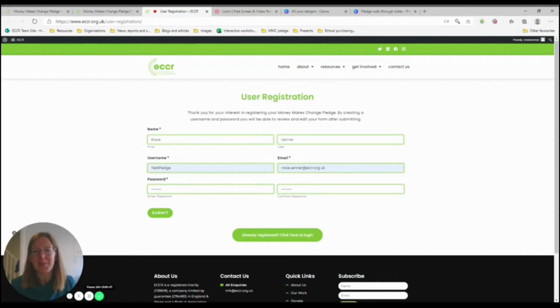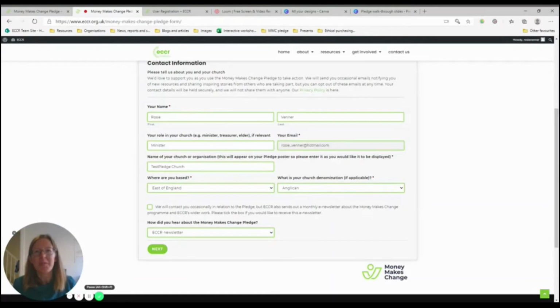So let's get started. The first thing you need to do is to create a username and password. This is so you can submit and save your form and then access it again at a later date. Once you've done that, you'll come through to the main form.